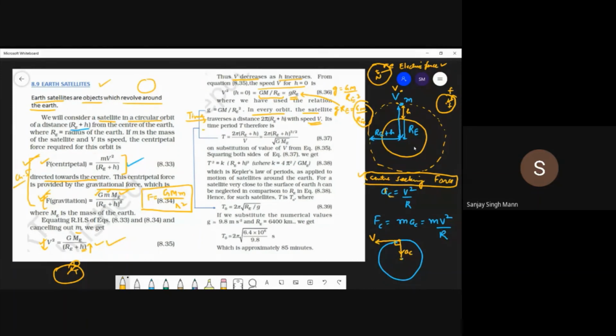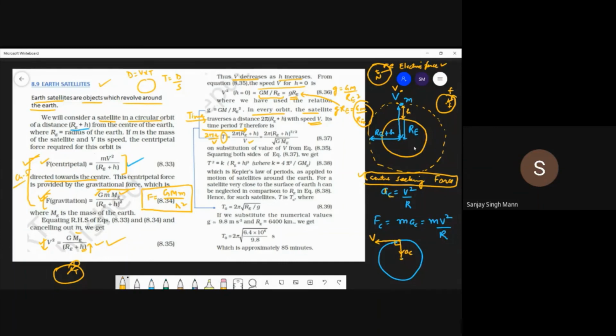So what is the time period? This is what we are going to find. Time period is total distance covered divided by speed. What is distance? Distance is equal to speed into time, so time is equal to distance upon speed. This is the distance, which is one circumference. Circumference is 2 pi r, and r is re plus h. So 2 pi r divided by this velocity v, and you will get the time period for one revolution.